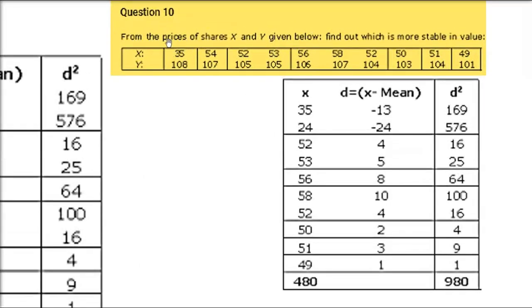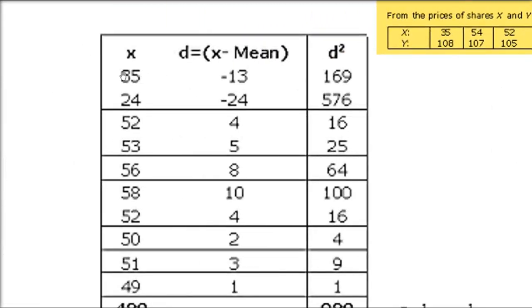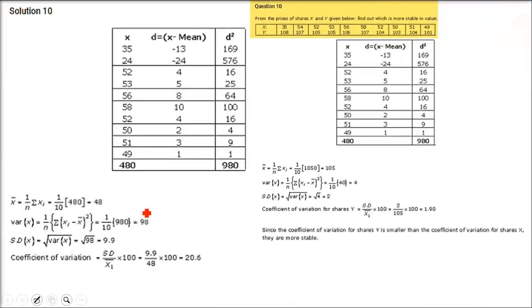One I am going to tell you. See, this is 35, 54, like this, 35. These are 10 values. So what you have to do is, x is given. You have to first find out the mean of these values, because there is no frequency given, there is no class given. So you just have the data values x or the observations.